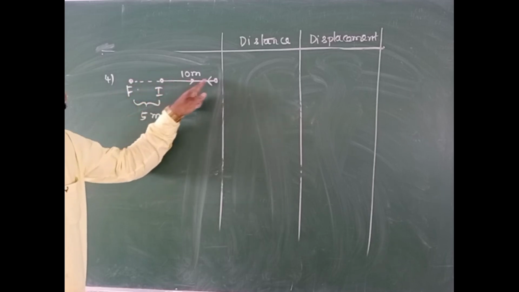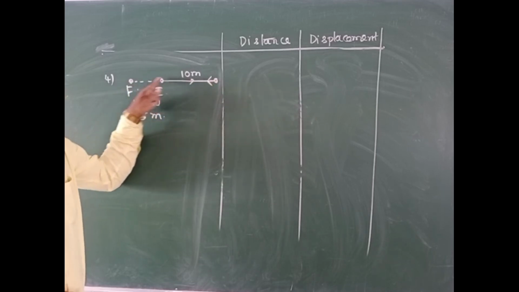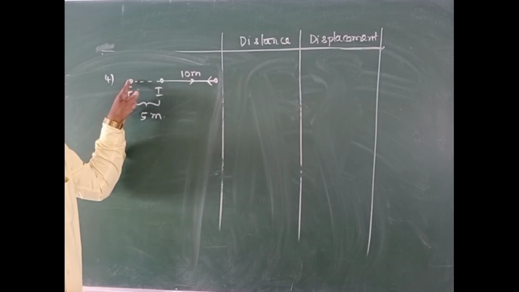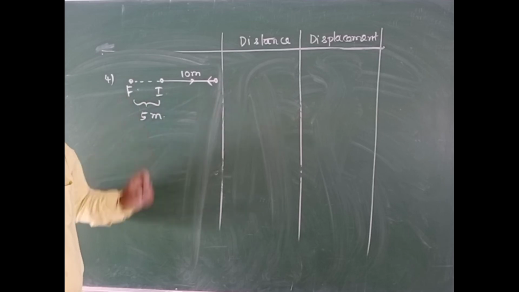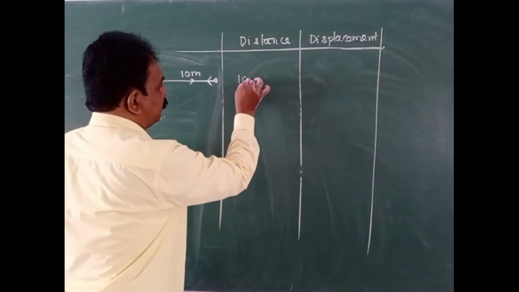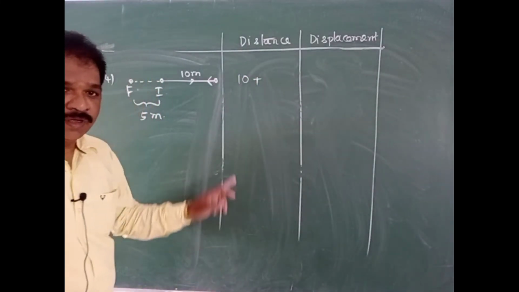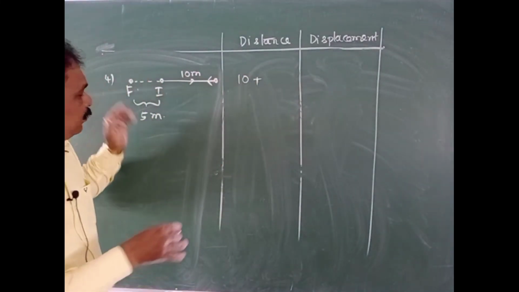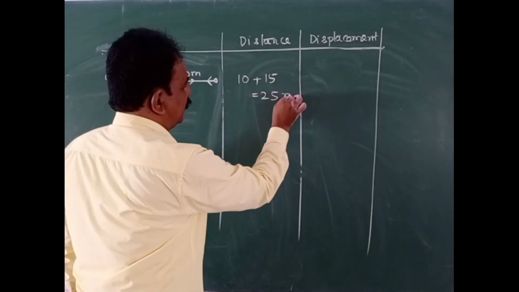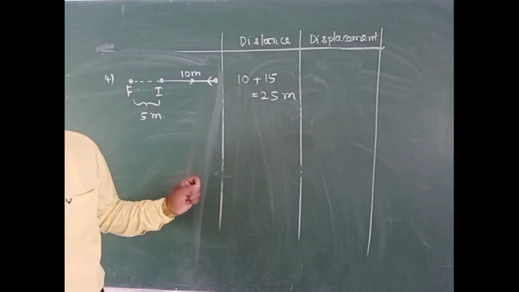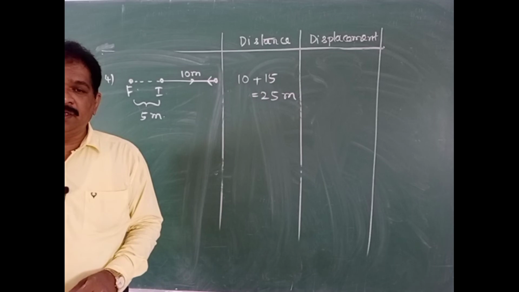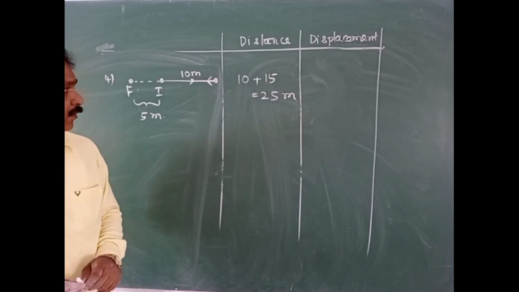But it traveled 10 meter forward and back 15 meter. From here to here it came means 10 plus 5, it will be 15. What is the actual length of the path? 10 meter forward, 15 meter backward. So totally it will be 25 meter. The point is clear. What is the distance traveled by the body? 25 meter.